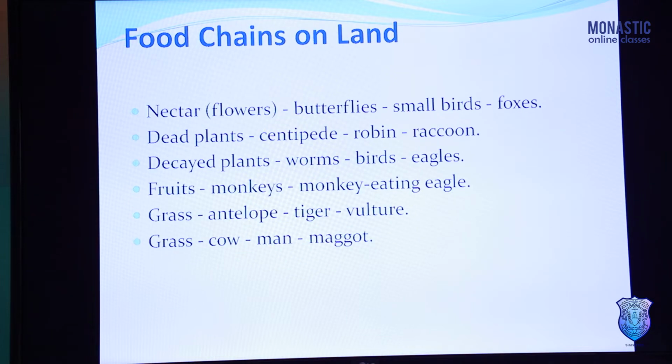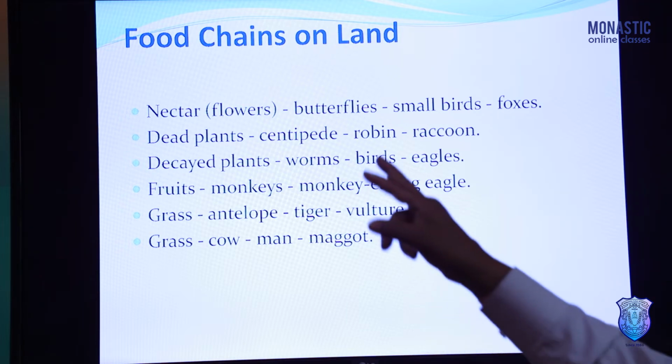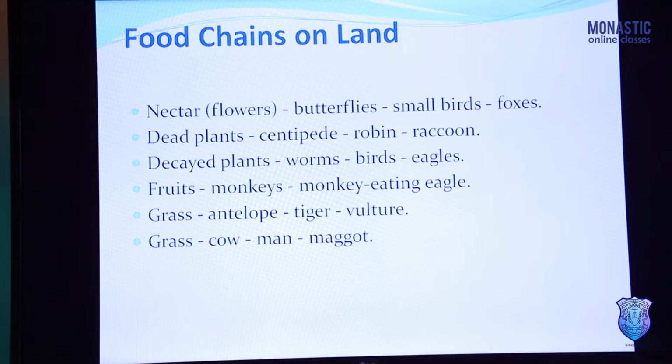Now, food chain on land. We have already studied about the land ecosystem, that is the grassland ecosystem. In this way, food is moved from producers to different levels of the carnivorous, like nectar of flowers. Flowers are the plants which produce nectar. Nectar is a sugary juice which is fed upon by insects, butterflies, some birds, foxes.